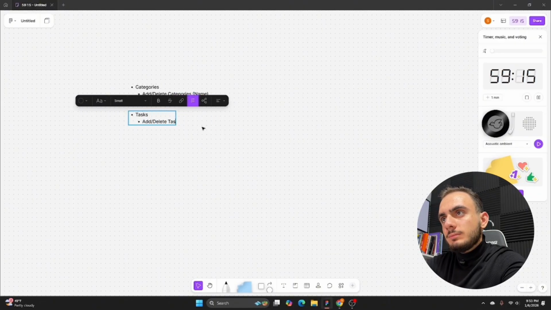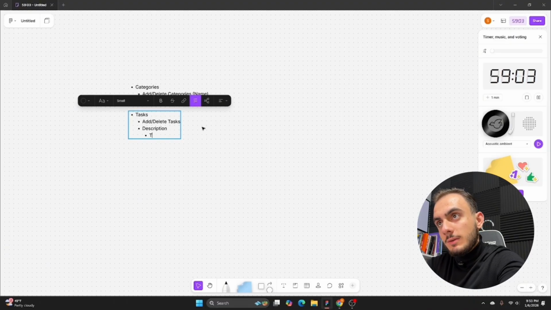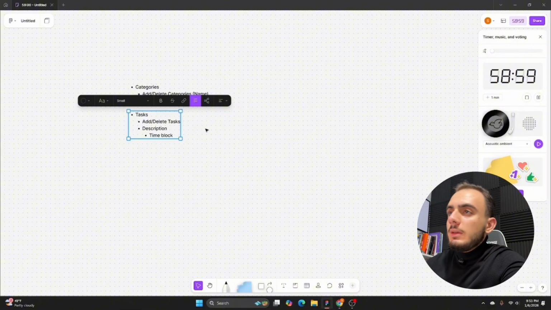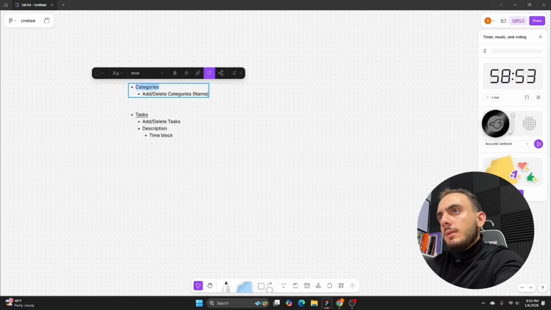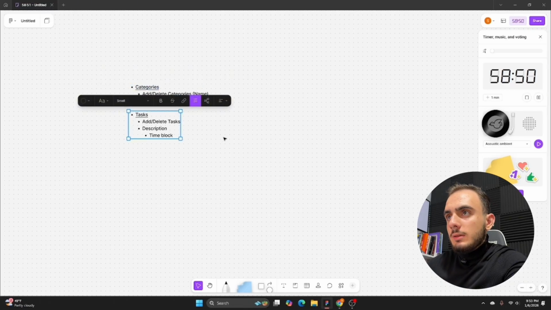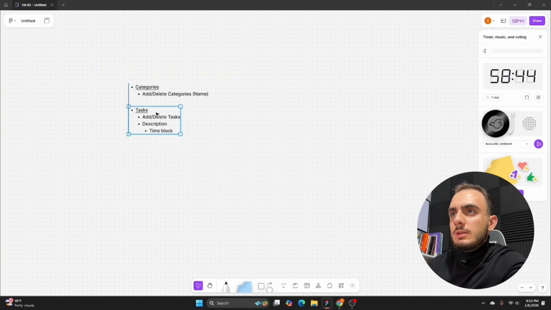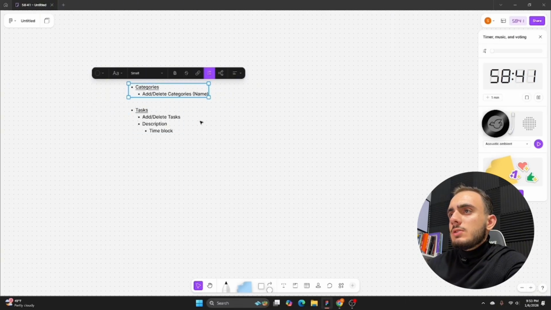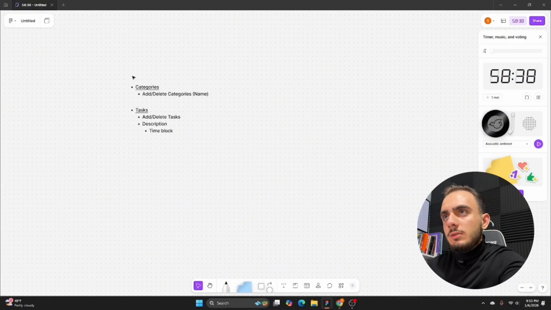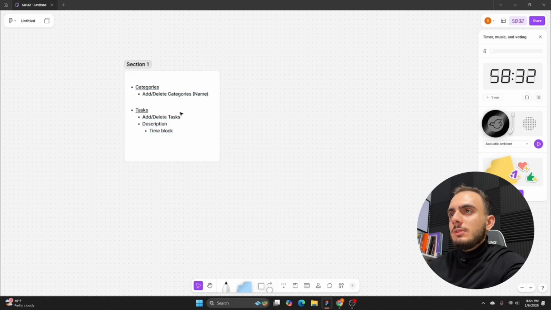delete tasks, and then I want to be able to add some type of a description, and then this one, if we can add a time of when to do it, so like a time block or something like that, I do want that too, but we'll leave that as a maybe. And then other than the tasks and categories, I do want this to be pretty simple. I don't like when there's a lot of things in the planner apps. So I think that's it for now. If I do feel like there's something down the line, I'll add that, of course. But I think this is what I need.